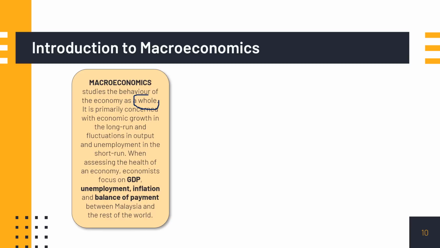So basically, when we talk about macroeconomics, our concerns are mainly on topics such as the GDP, or the unemployment level, or inflation level, or balance of payment between Malaysia and the rest of the world. So all of these topics are basically the macroeconomic topics, or the economy as a whole.